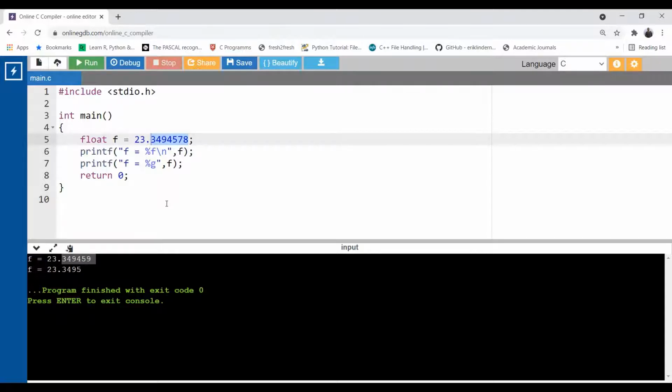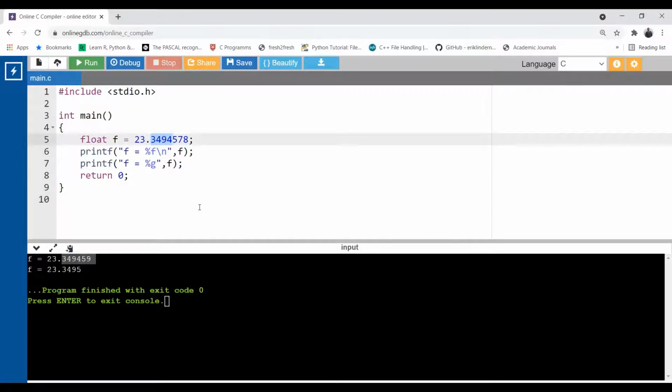the 8 is truncated and the 7 is incremented to 9 here. 3, 4, 9, 4, 5, 9 gets printed. Okay, it just truncated the value. But on the other side, see what %g printed. %g is printed up to the 4 decimal places.